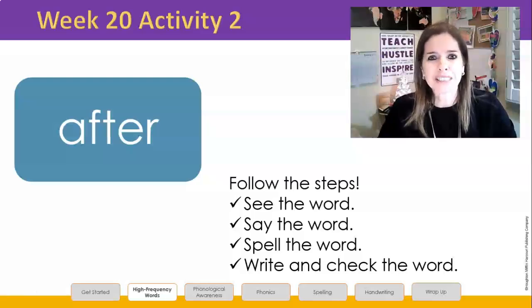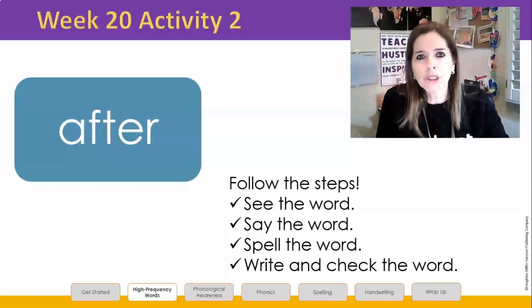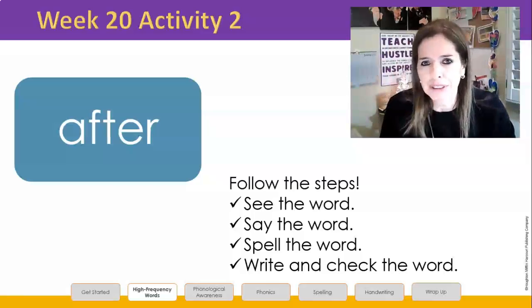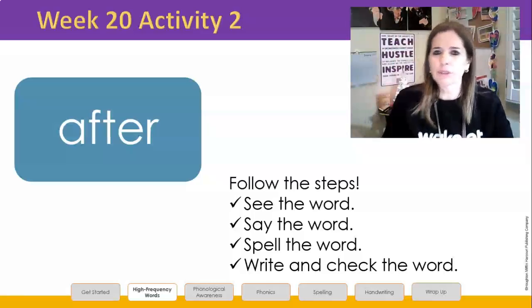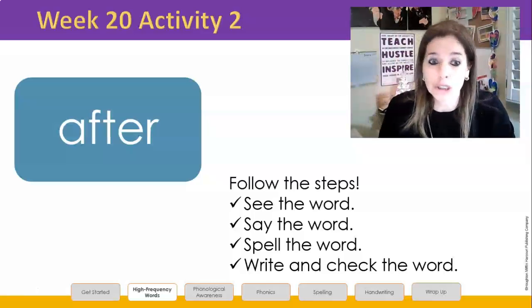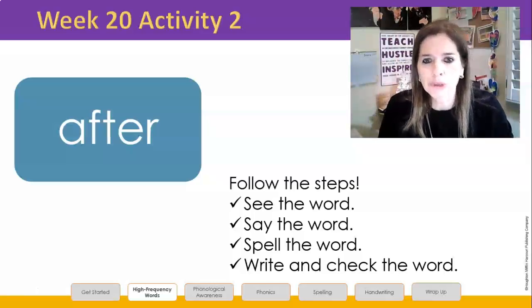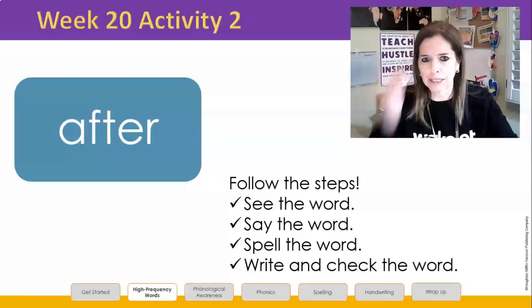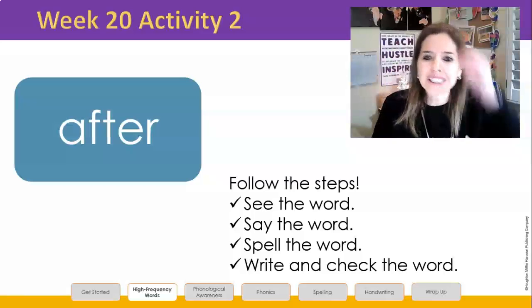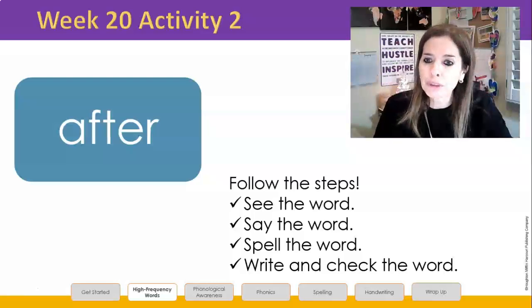The first word is after. Let's follow the steps we use to learn new words. Look at the word. Right now, I don't want you to be looking at that first letter and preparing your mouth to sound it out. No. We threw away that non-strategy a long time ago. Look at the whole word. What do you notice? What do you wonder? Should already be in your mind. The word is after. Repeat the word after me.